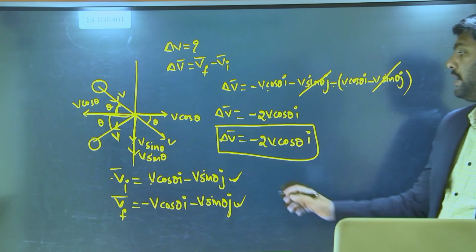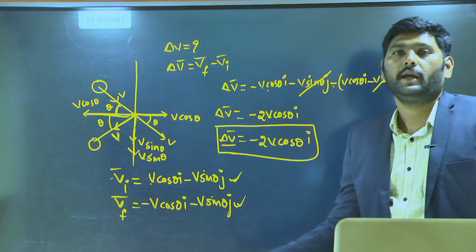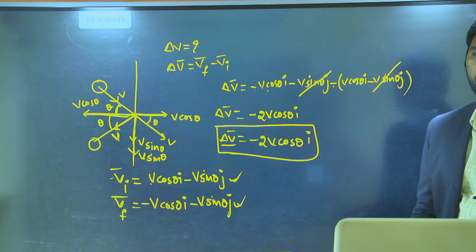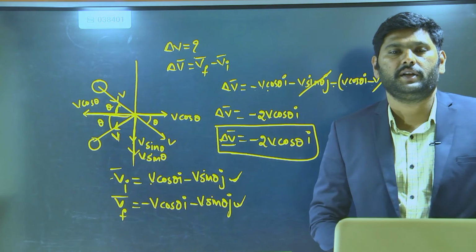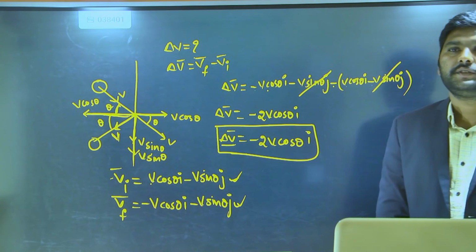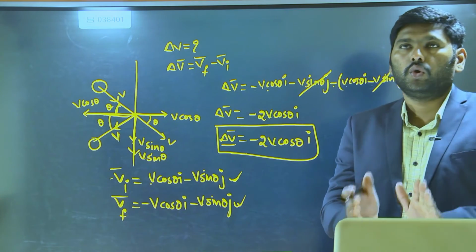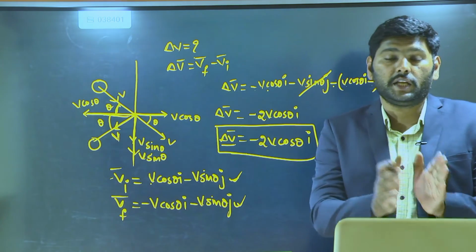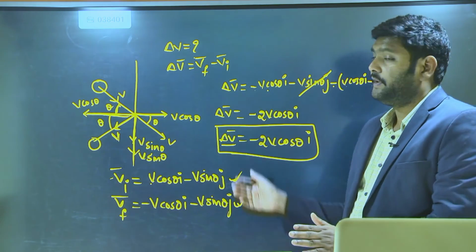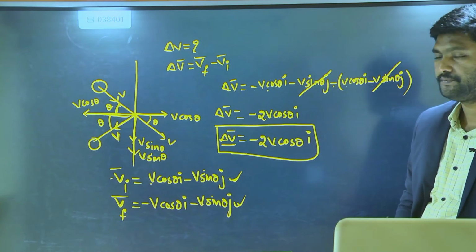Why are we learning this change in velocity? Because we have an acceleration definition. What is the acceleration definition? The rate of change in velocity is termed as acceleration. To know the change in velocity for different situations, we are taking the examples.